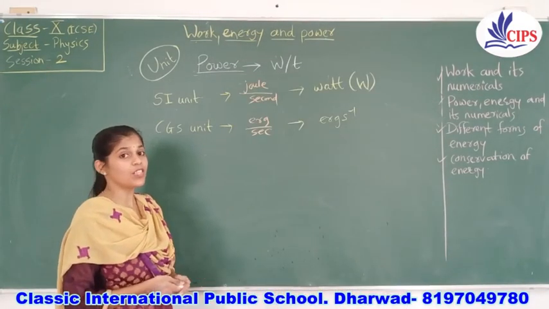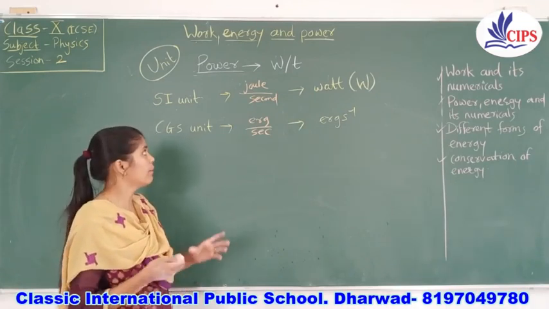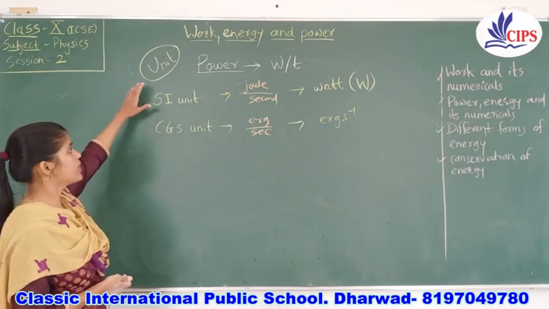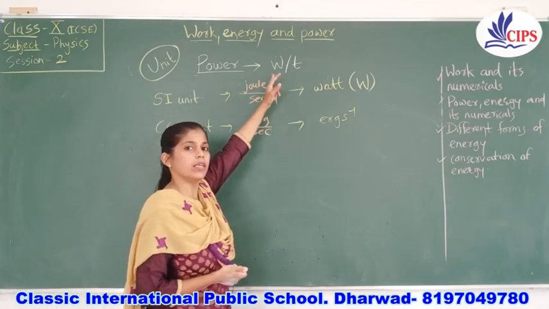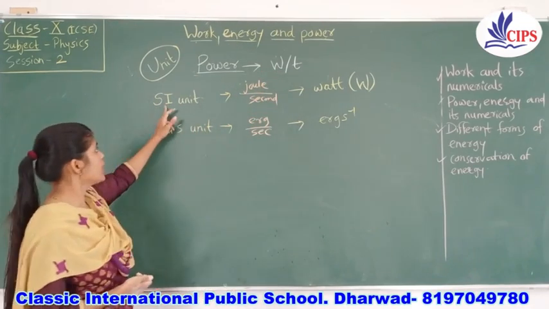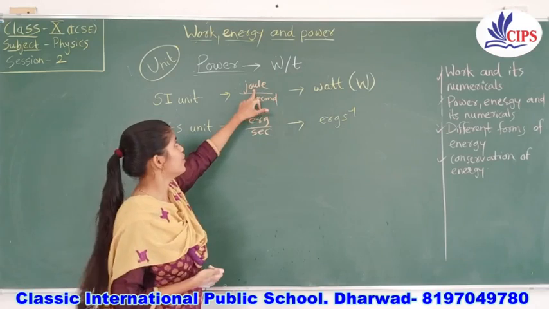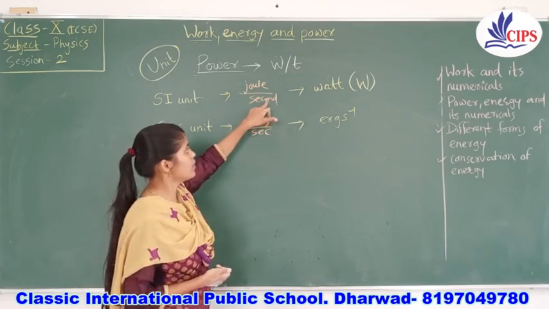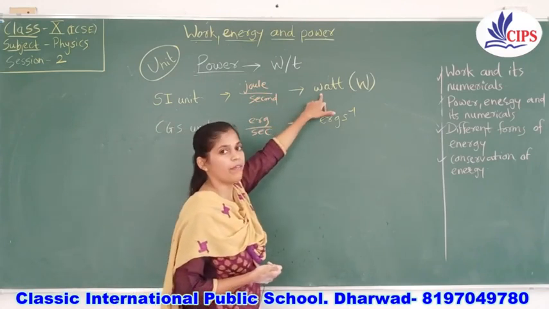Before the numericals, we need to know about the units of power. The basic formula you should keep in mind is work done by time. So the SI unit for power: work we measure in joule in SI, time in second. So it is joule per second, and the answer will be watt.